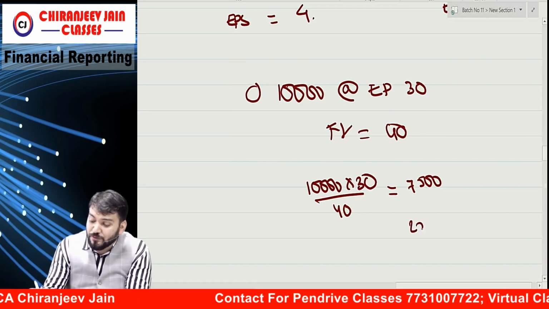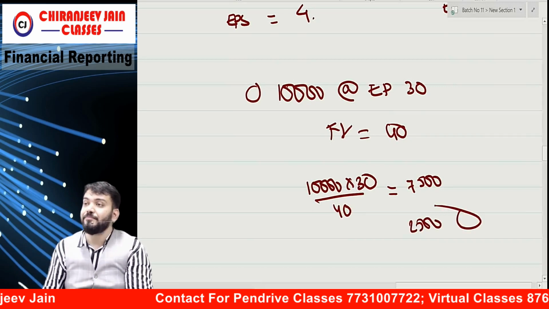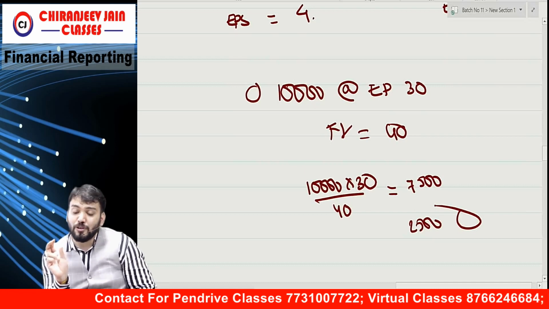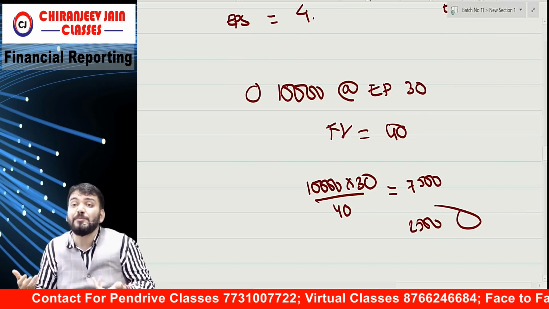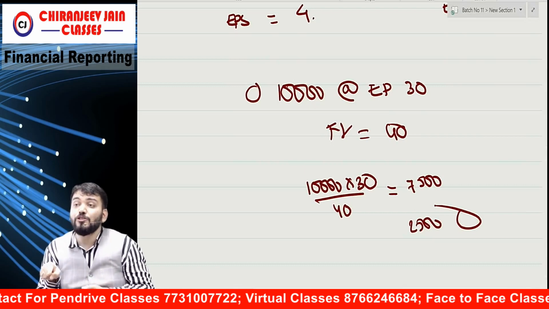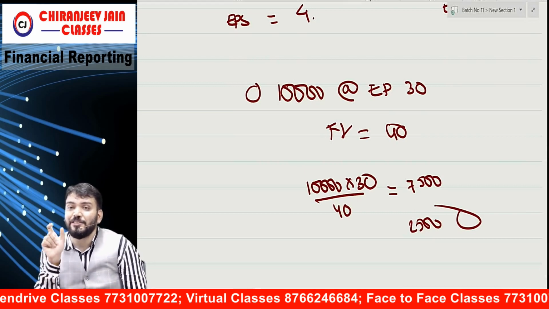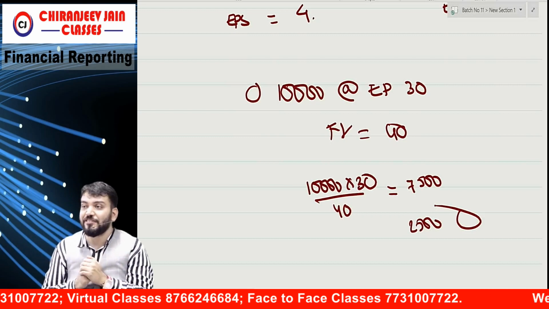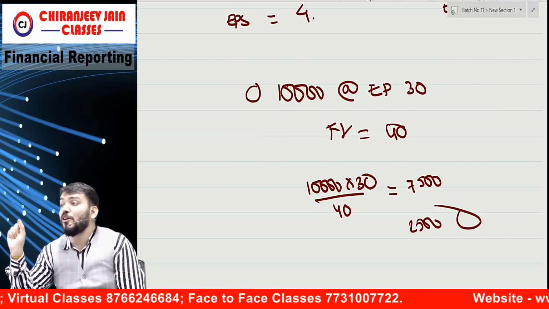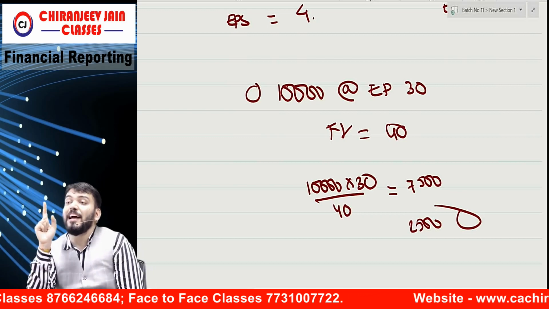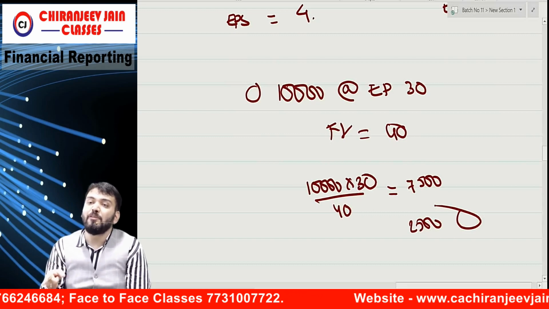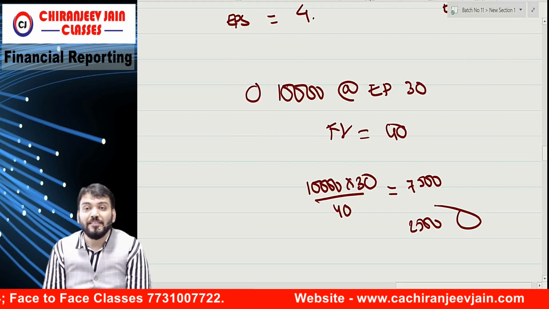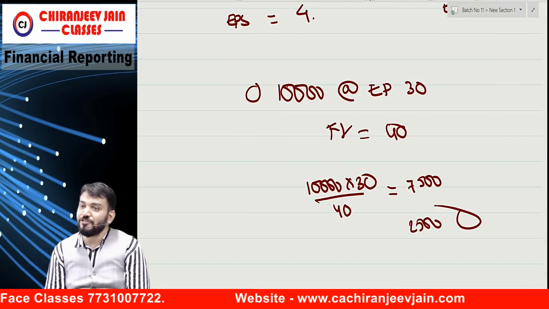But for 2,500 shares, we are getting nothing. So tell me, out of 10,000, how much is the dilutive component? Only 2,500 is dilutive. For 7,500, we are receiving the entire consideration. Only for 2,500 will we not receive any consideration. Therefore, it will be used for what? Diluted earning per share. Understood?